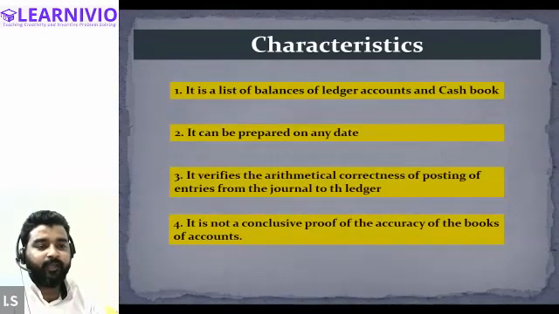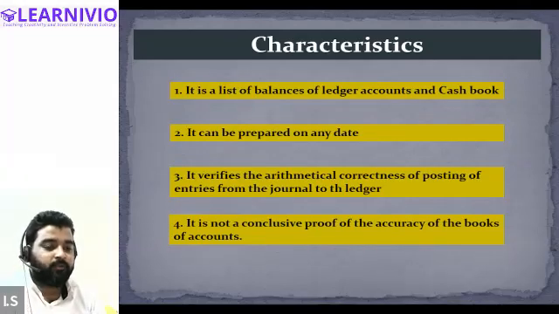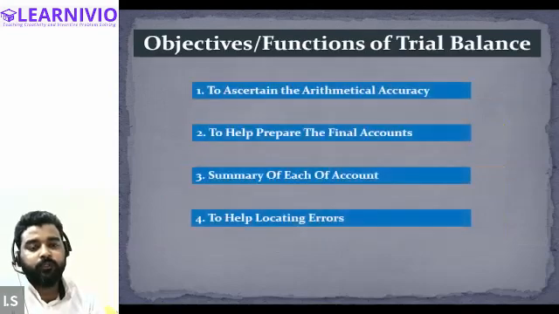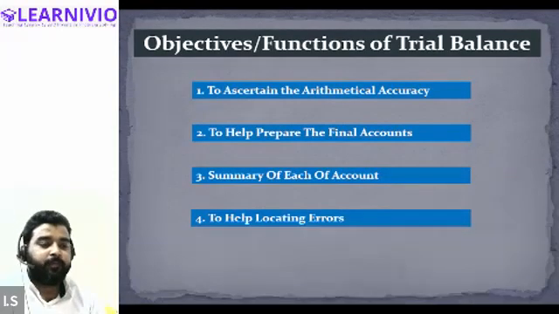Now there are a few characteristics that we have also discussed regarding the trial balance, that it is prepared from the ledger account and the cash book. It can be prepared on any date. It just verifies the arithmetical correctness of the entries, but it is not considered as a conclusive evidence of the accuracy of the books of account. And the objective of preparing the trial balance is to check the arithmetical accuracy.